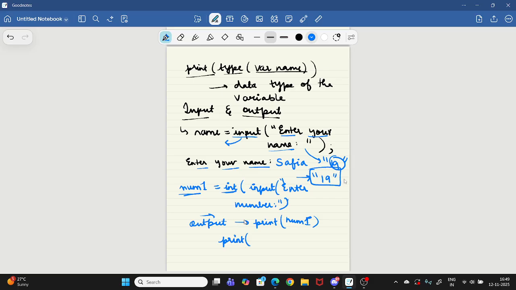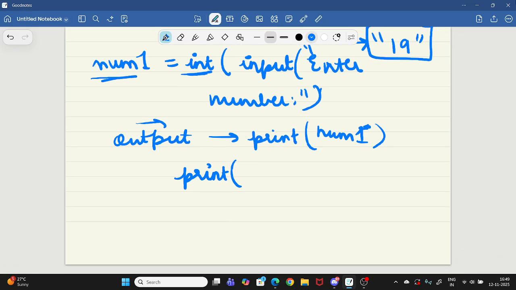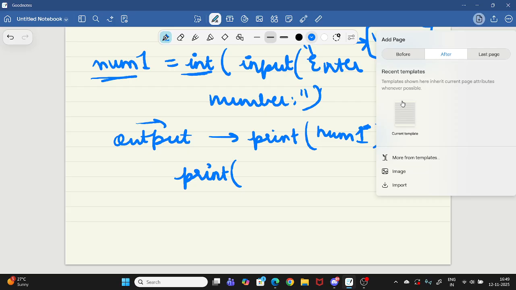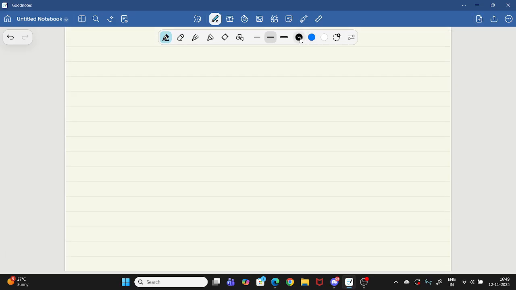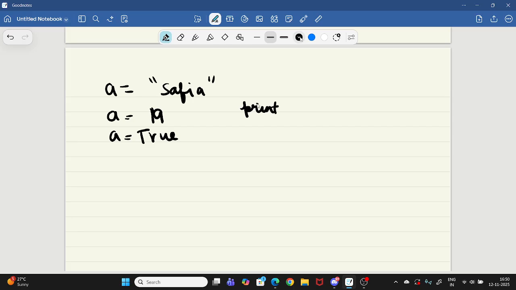For output we just use print. If you want to output a variable, let me show you on another page. Imagine my variable is a and the value inside it is my name. It could also be a number like 19, or a boolean value true. If I want to print this, what will I do? I'll just write print, and inside that I'll write a.